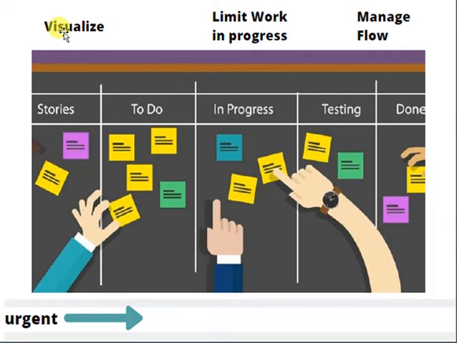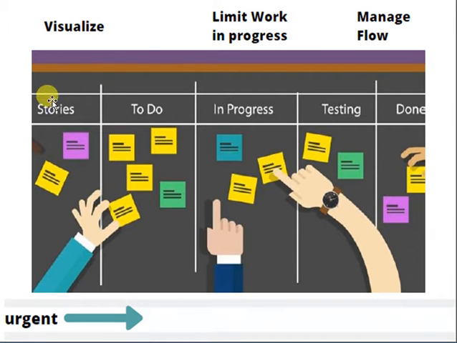So coming to our main topic, Kanban, there are three principles on which Kanban is based. First of all, the first is visualize. Visualize means that as a project implementer or as a stakeholder, you can visualize what work is in progress, which things are going where, and at which status.